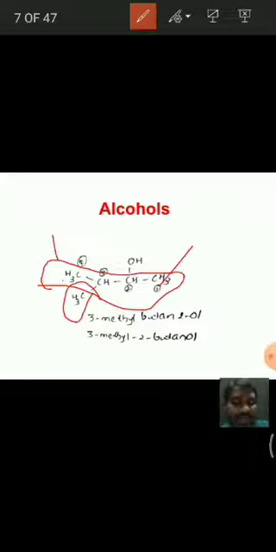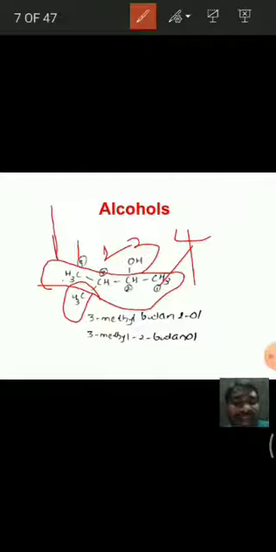For giving the IUPAC name, we have to number so that the carbon having the OH group gets the least number.